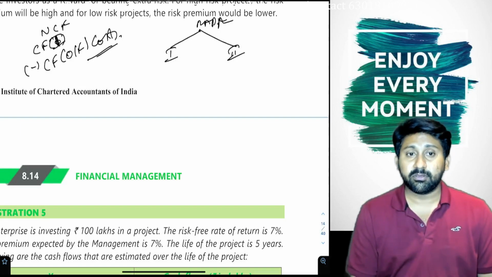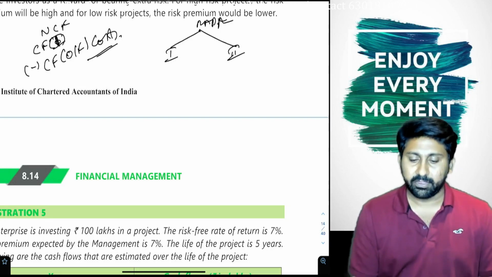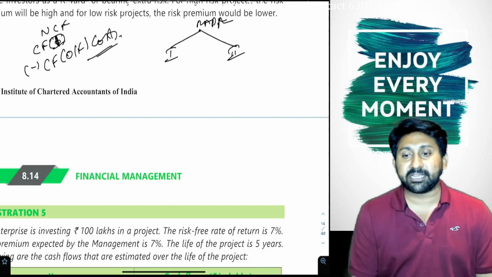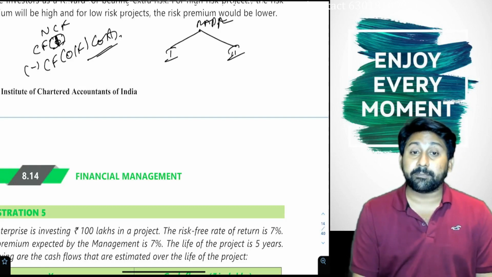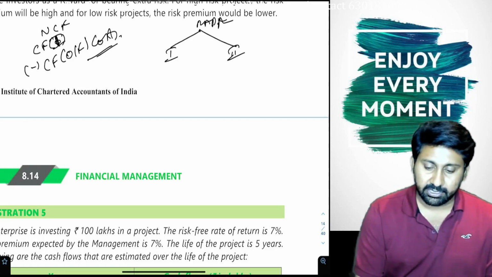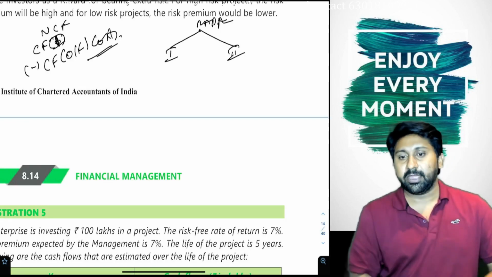If you observe, we will add back depreciation. What is the assumption? Depreciation will be added back and the depreciation will give a tax saving to us. So the tax saving on depreciation is a real cash inflow.